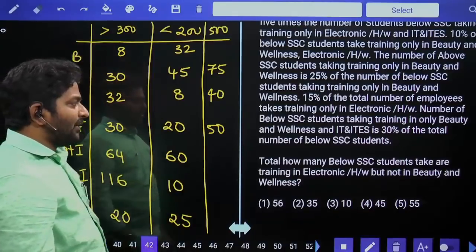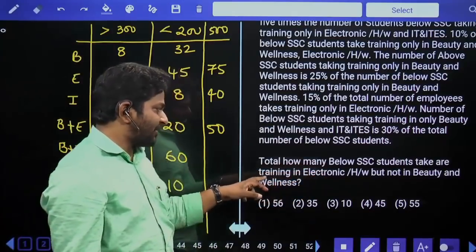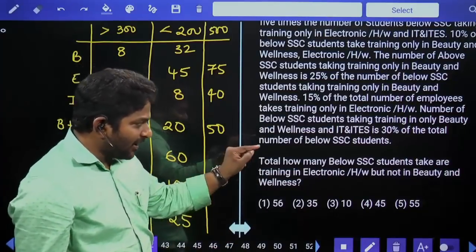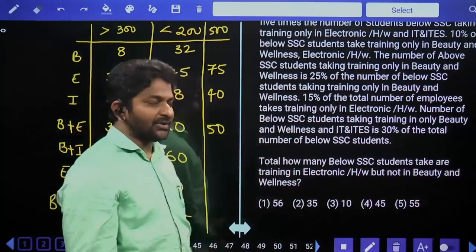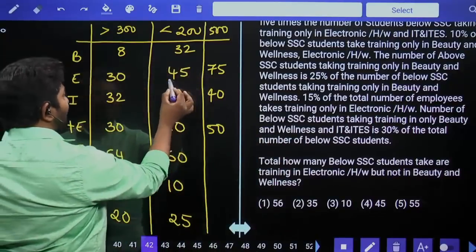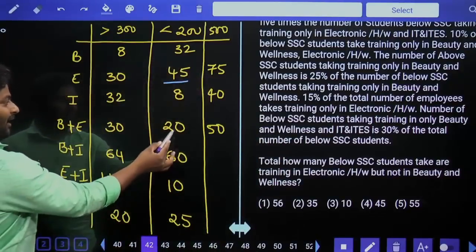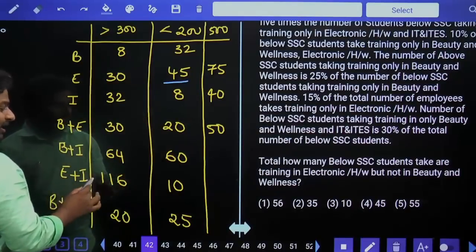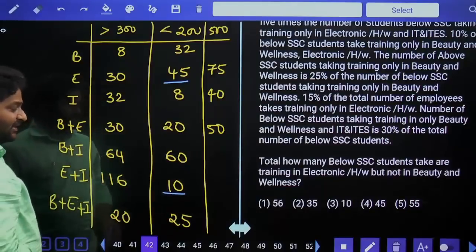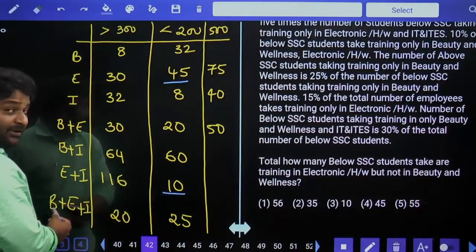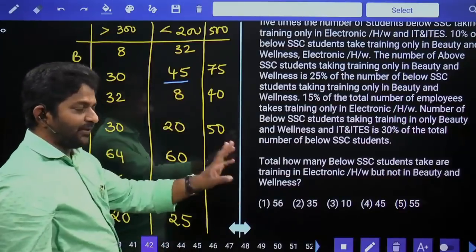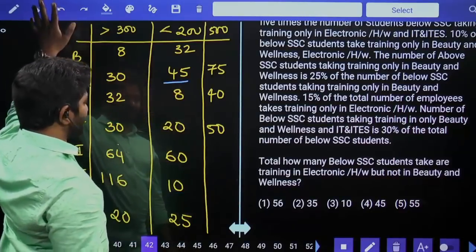Next, 42. Total how many below SSC students take training in electronic hardware but not beauty wellness? Electronic hardware should be there, beauty wellness should not be there. Electronic hardware but beauty wellness is there, so you cannot consider this. Electronic hardware, beauty wellness is not there, you can consider this. Electronics is there but beauty wellness is there, so you cannot consider. 45 plus 10, that is equal to 55. 55 is our fifth option.